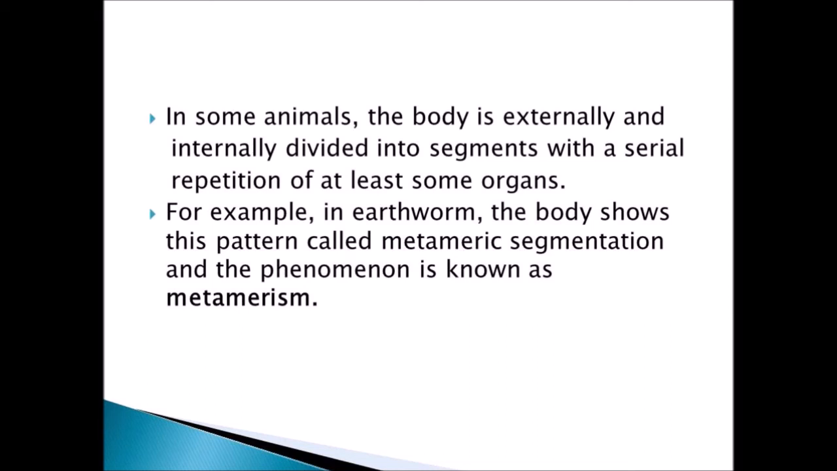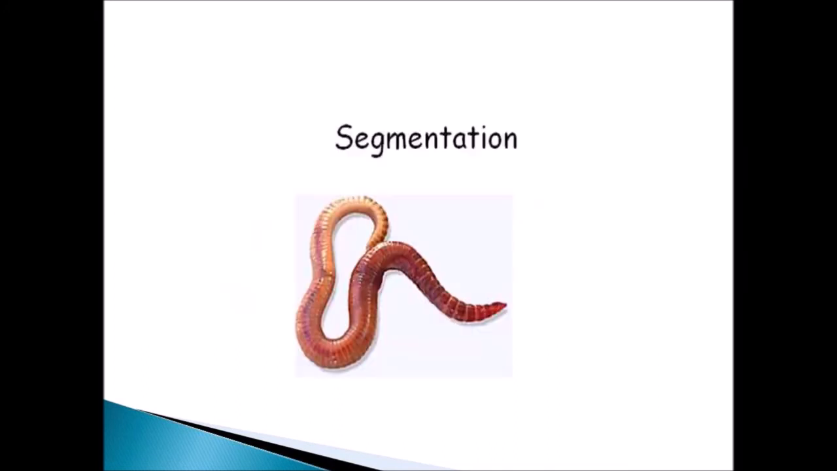For example, you can take the earthworm. They will have segmentations in the body itself. That segmentation is called metameric segmentation, and the concept of having metameric segmentation is called metamerism. I have shown you the image of the earthworm. You can see small lines over the body of the earthworm. That is nothing but segmentation. That is metameric segmentation, also called metamerism.